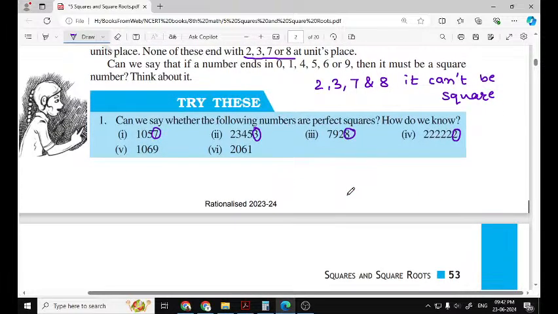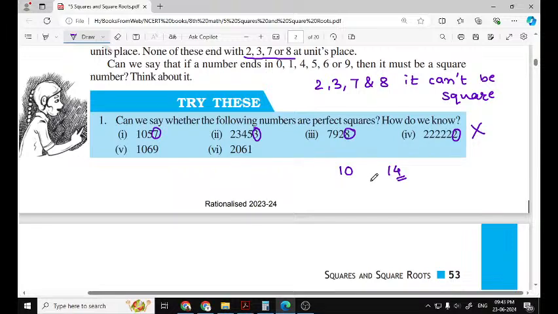Numbers which end with 0, 1, 4, 5, 6, 9 need not always be perfect squares. If I write 10, it ends with 0, but it need not be a perfect square. If we write 14, that ends with 4, just the end digit cannot tell us whether it is a perfect square or not. But if the end digit is 7, 3, 8, 2, it is definitely not a perfect square.